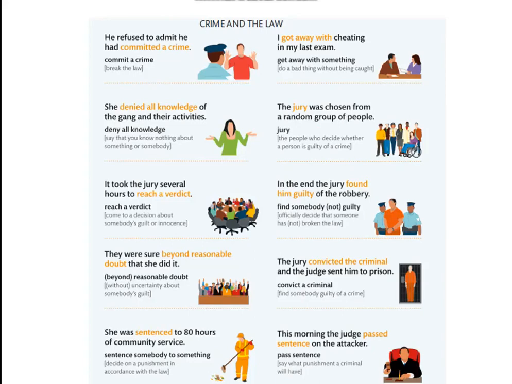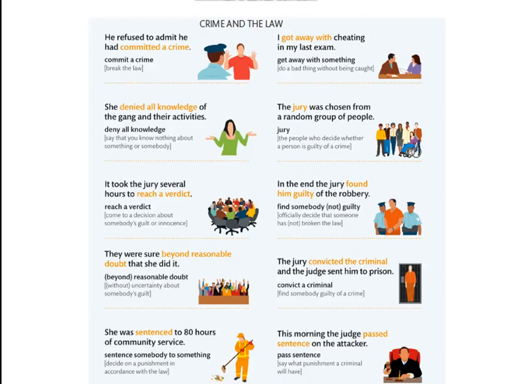He refused to admit he had committed a crime. To commit a crime is to break the law. She denied all knowledge of the gang and their activities. To deny all knowledge is to say that you know nothing about something or somebody.